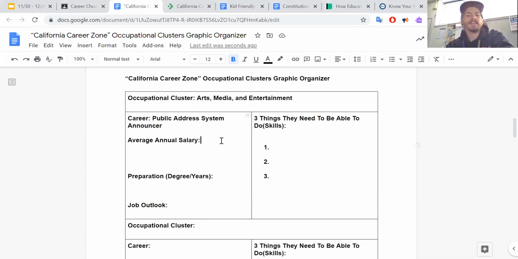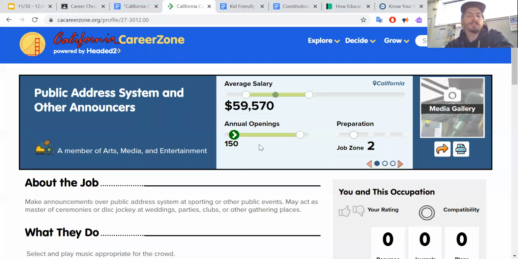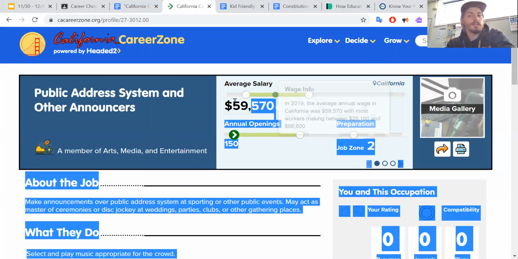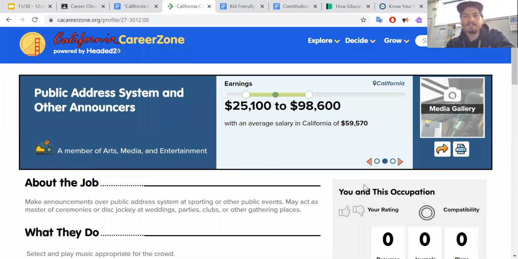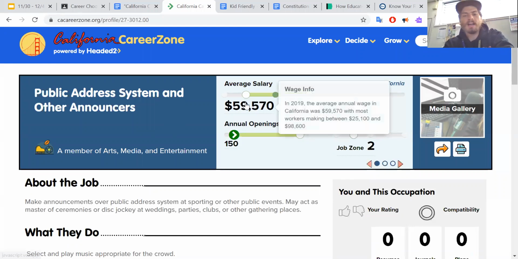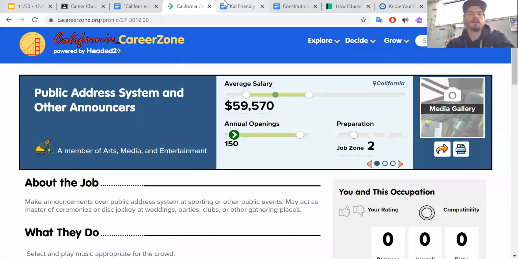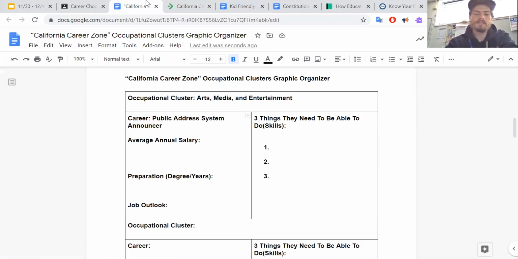Then it asks me my salary. Salary is how much you make in a year. So in a year, this person makes an average of $59,570. Okay, on average, $59,570. Now, what kind of school do I have to go to, and for how long?